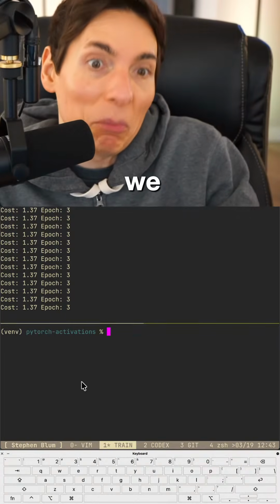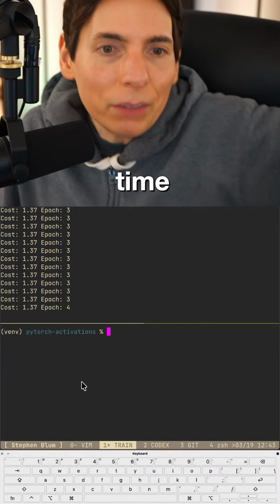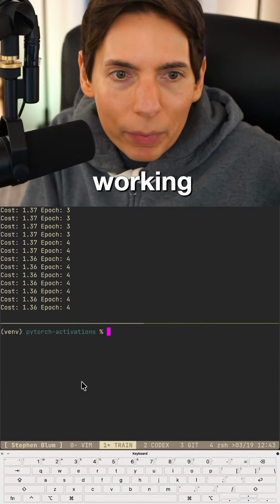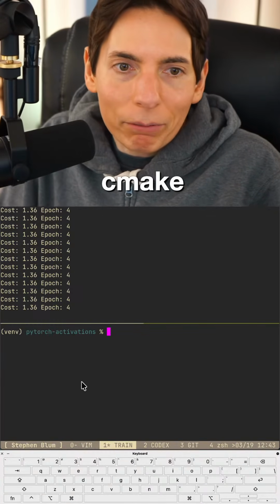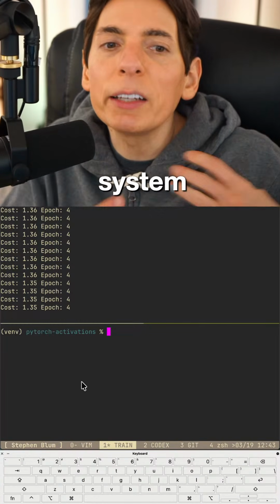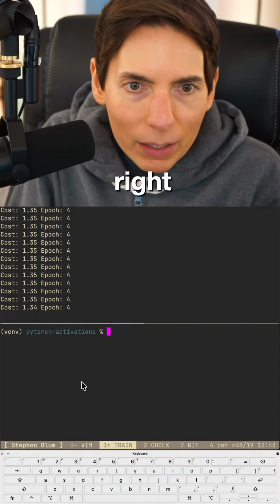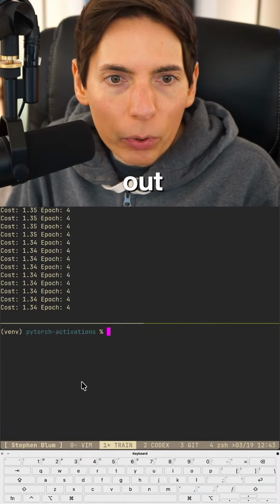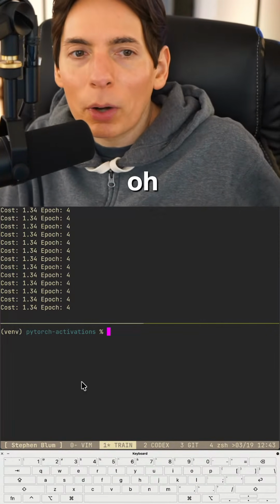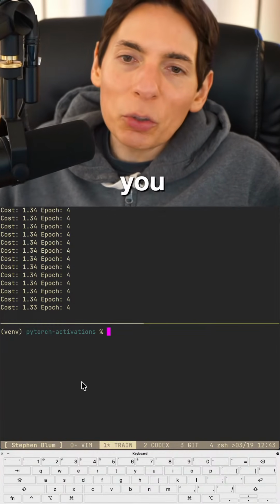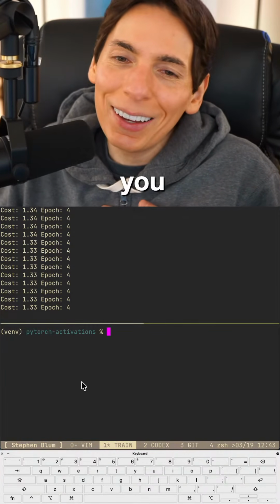So we got time. Me and Neva are working on something in CMake. Okay, so compile system or compiler orchestration system is CMake, right? We just can't figure out a single problem. It's been like 2 hours. Oh, what's the problem? If you tell it to me, I probably won't be able to help you.